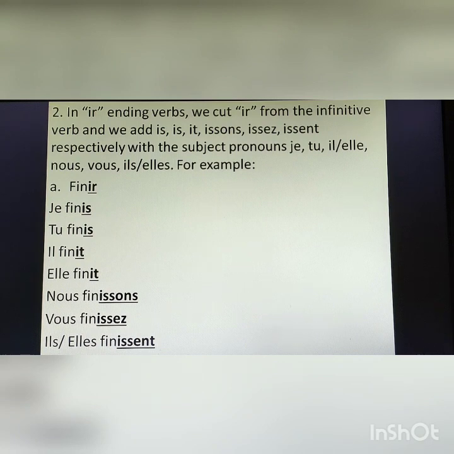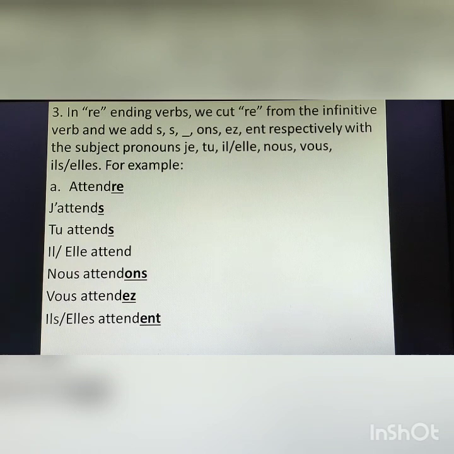Now how to pronounce after conjugating the verb? The infinitive verb is finir, which means to finish. The conjugation is je finis, tu finis, il finit, elle finit, nous finissons, vous finissez, ils finissent, elles finissent. Here I have written both the plural subject pronouns, ils and elles, together. I was not having much space on this page. That's why ils, elles finissent.